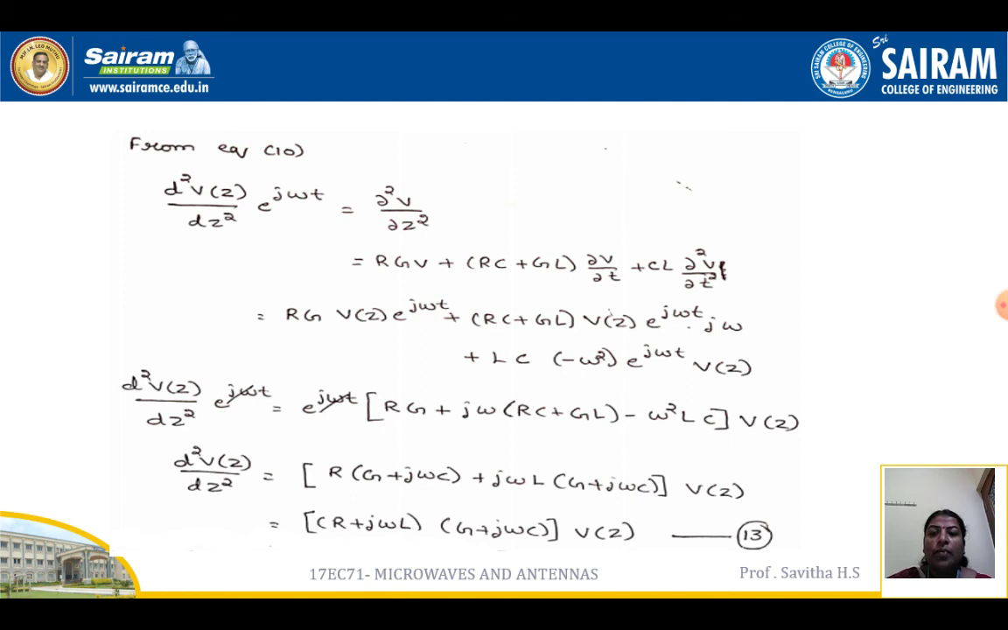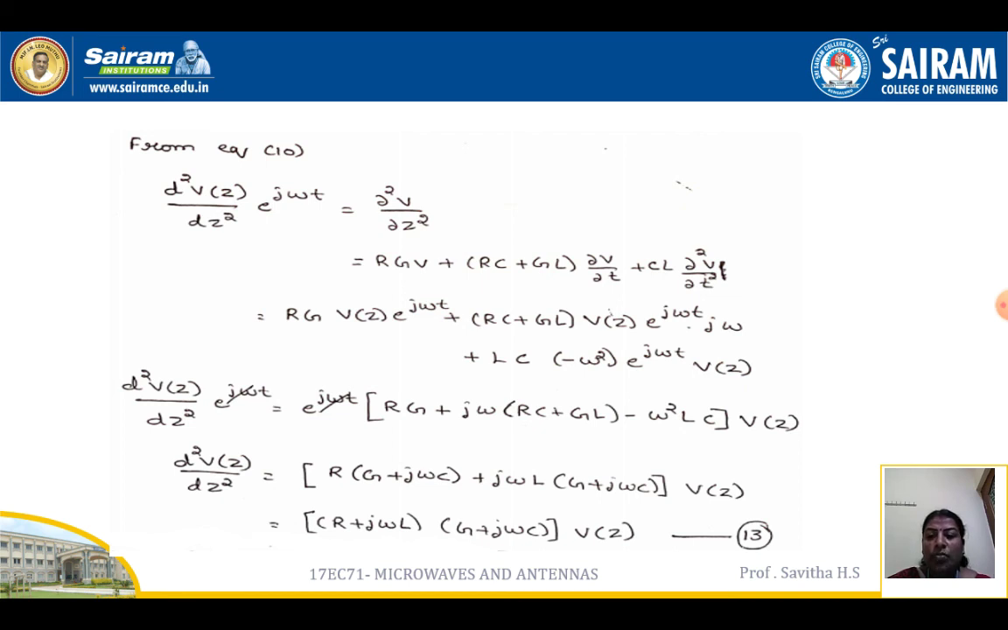So it is equal to RGV plus (RC plus GL) dou V by dou T plus LC into dou square V by dou T square. So we'll replace V with the sinusoidal variation, that is V of Z into e to the power of j omega t. So RG V of Z e to the power of j omega t plus (RC plus GL) V of Z e to the power of j omega t into j omega plus LC into minus omega square e to the power of j omega t into V of Z. So we'll take e to the power of j omega t as common. The remaining terms are RG plus j omega (RC plus GL) minus omega square LC into V of Z.